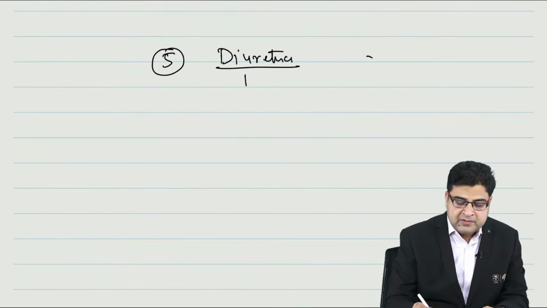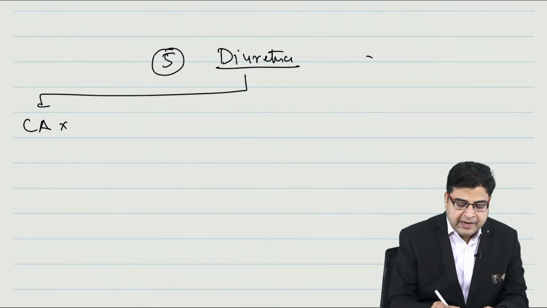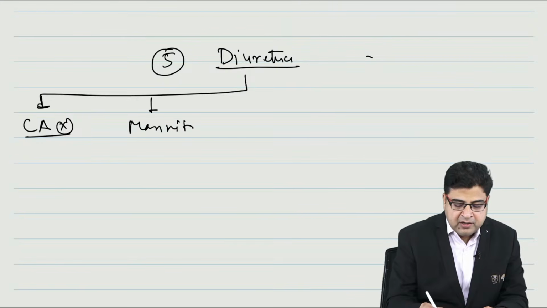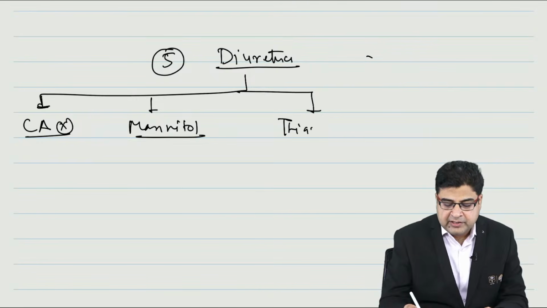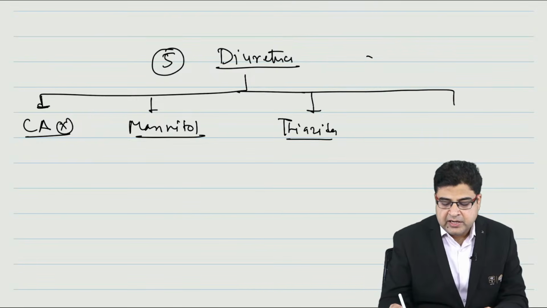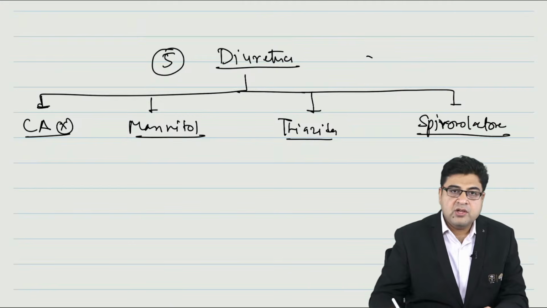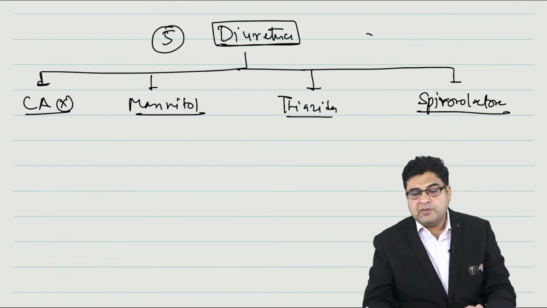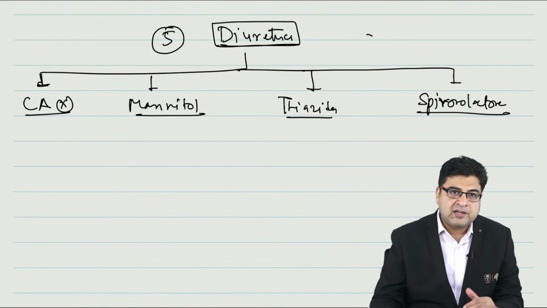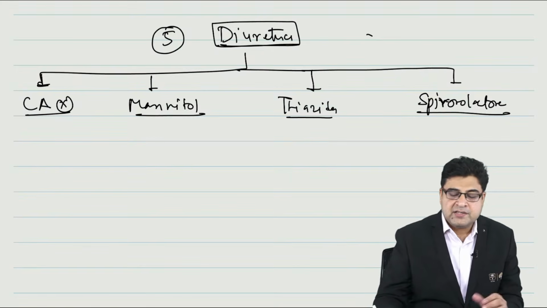Among diuretics, they can ask you about carbonic anhydrase inhibitors. Number 2, they can ask you about mannitol. Number 3, thiazides. Number 4, spironolactone. So these are the important diuretics they can ask you in your exam. I'm talking about the topic kidney, where the diuretics are the medicines that can act: carbonic anhydrase inhibitor, mannitol, thiazides and spironolactone.